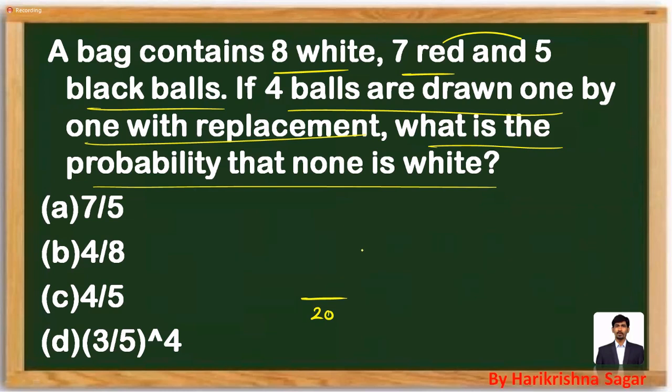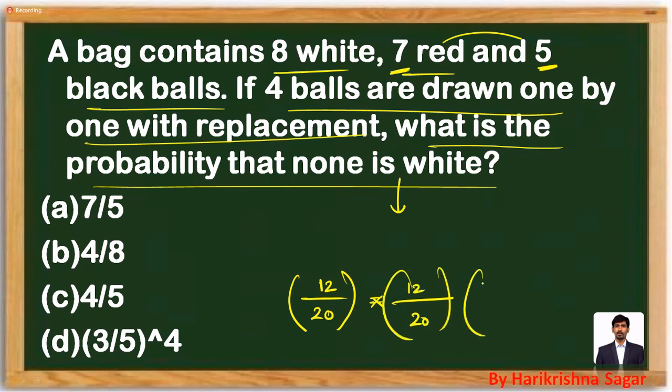That can be possible in 20C1 ways. Whatever ball you are choosing, that should not be white. That means it can be red or black. How many ways is it possible? In 12 ways. So we can say this is going to be with replacement. Once you remove one ball, you are going to keep it again inside the box. Again the same scenario: out of 20, 12 are favorable. What is 12 by 20?